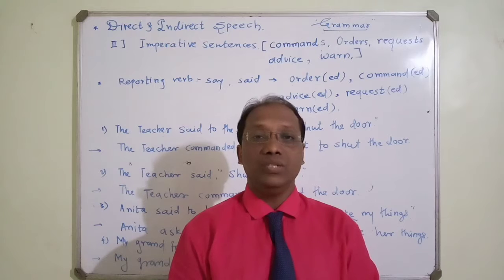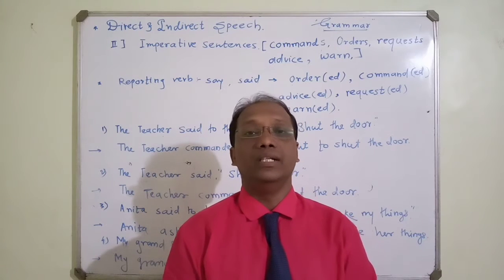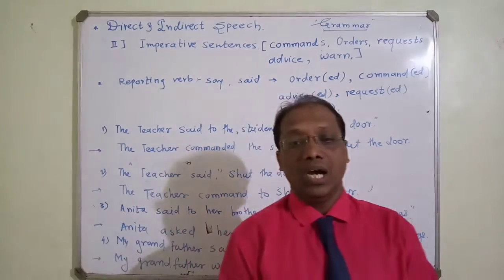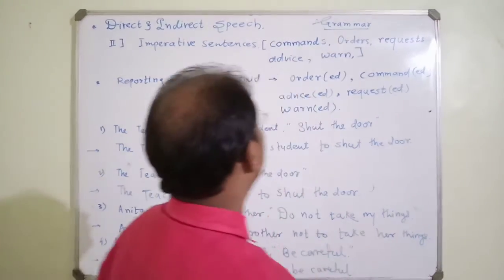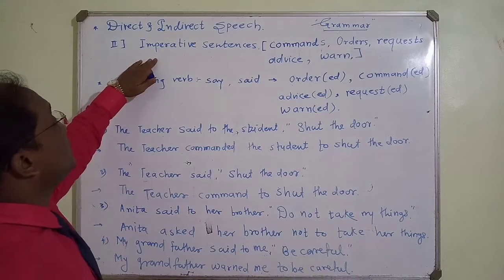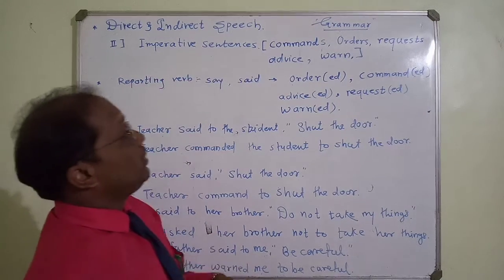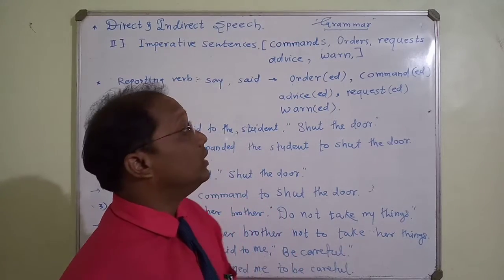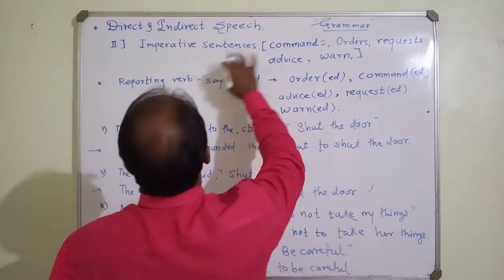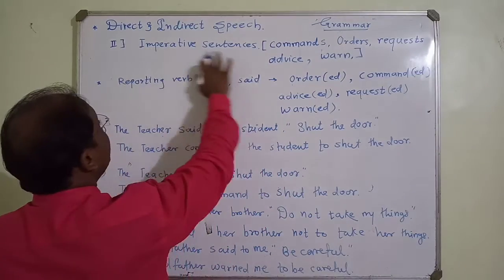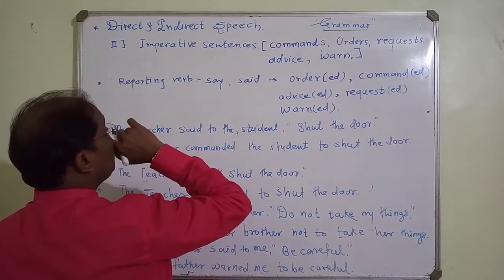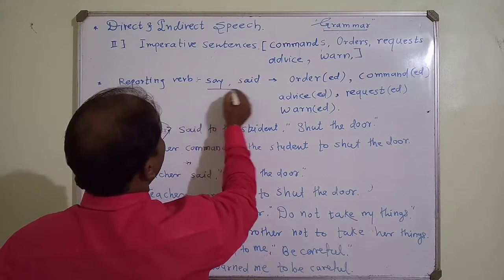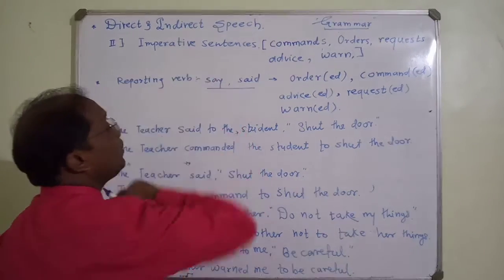In this video, we are going to learn how an imperative sentence is converted into indirect speech. See here. First, imperative sentences: command, order, request, advice, want, wish, blessing. These are all the types of sentences that count as imperative sentences. Then the reporting verb said or said to is present in that imperative sentence.